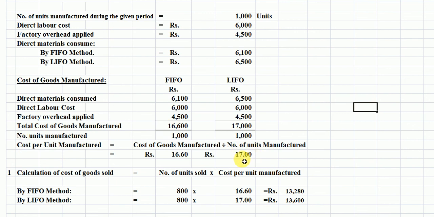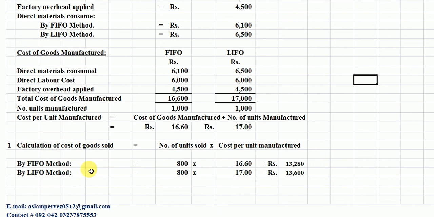The amount is 17 rupees per unit with the help of the LIFO method. You are looking in both methods, the cost value is different. In the FIFO method, the cost price is 16.60 per unit, and in the LIFO method, the cost price is 17 per unit here.